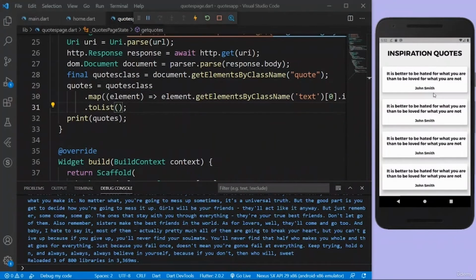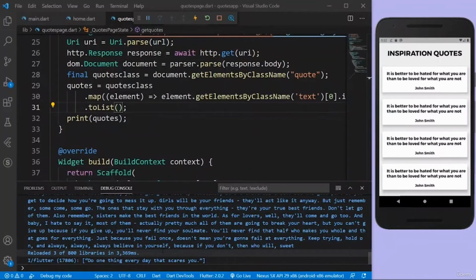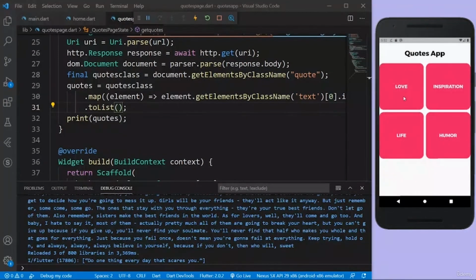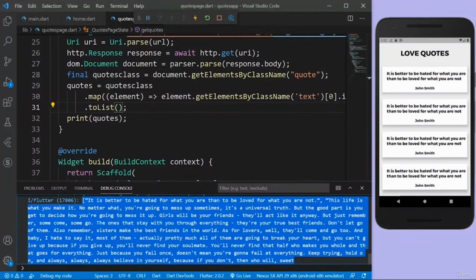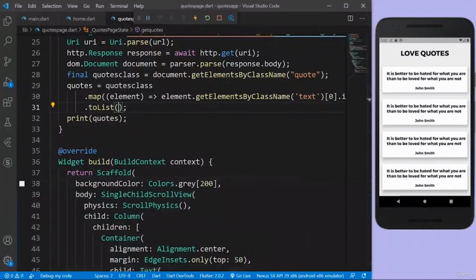When I click on inspiration, there you go. Okay, for the inspiration I only have one quote, it seems. For the love I have more quotes. There you go. For love I have more quotes in a list. So that's it for the quotes, but we also want to get the author, right?